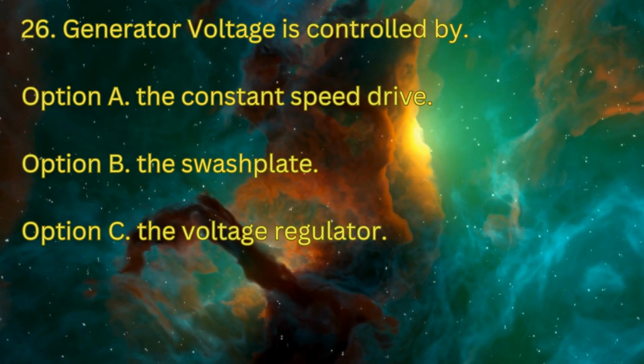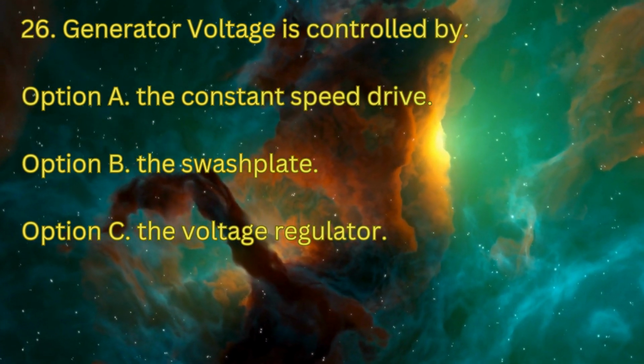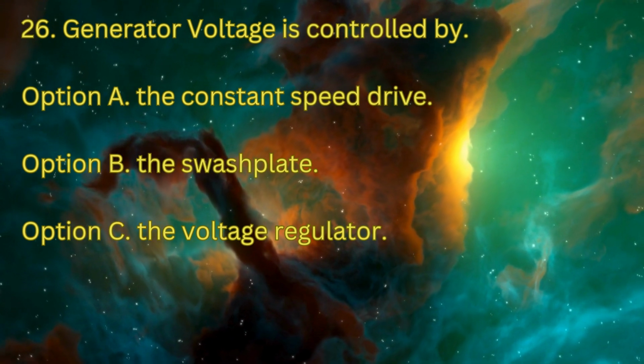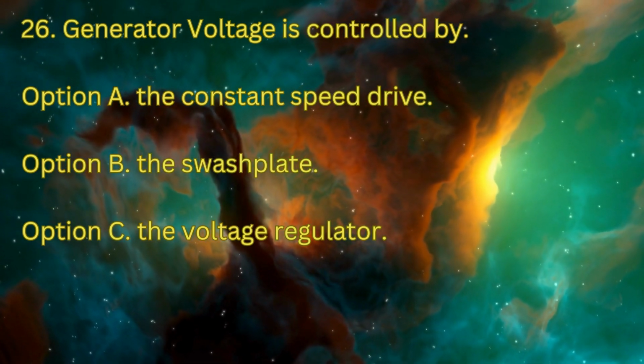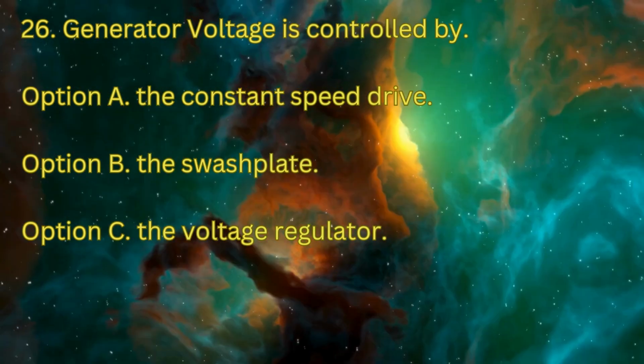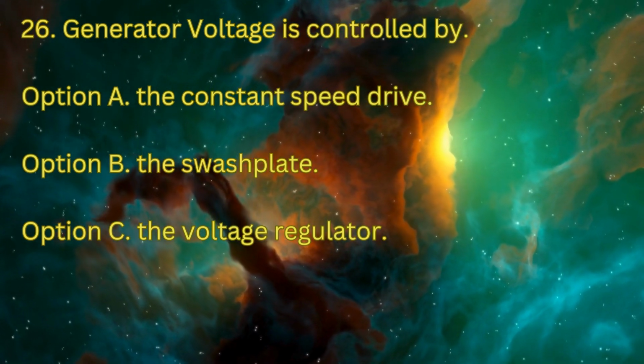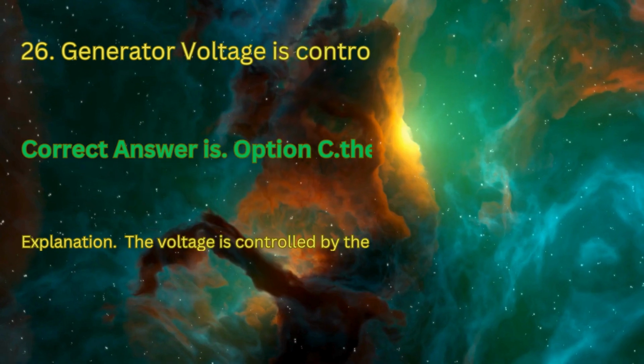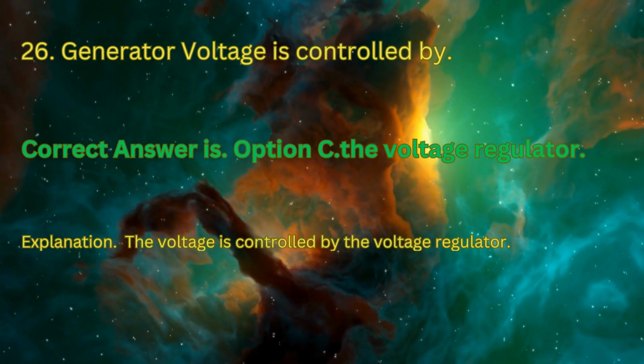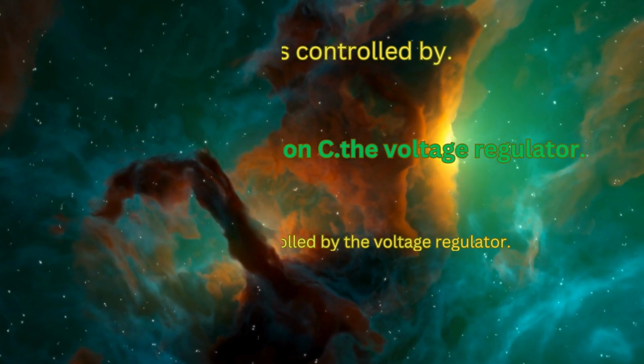Question 26. Generator voltage is controlled by option A, the constant speed drive. Option B, the switch plate. Option C, the voltage regulator. The answer is option C, the voltage regulator.